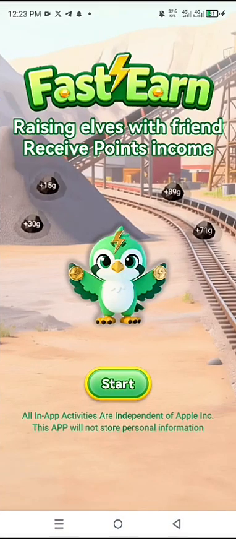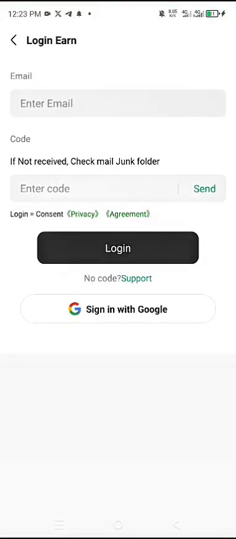After you download the app, open it and click on Start. On this page, you'll be told to select how to log in. You can choose to use your email, then a notification will be sent to your email, or you can sign up using Sign in with Google. I prefer using Sign in with Google since the email is logged in on my device. So click on Sign in with Google.